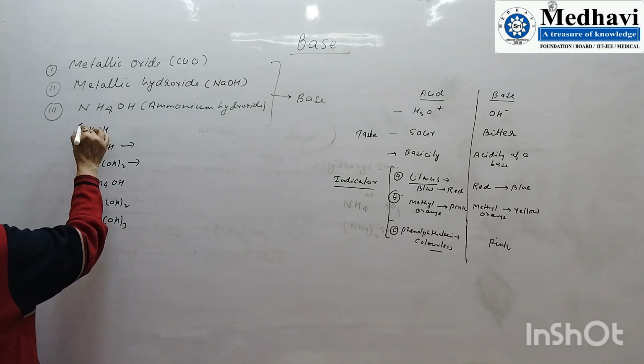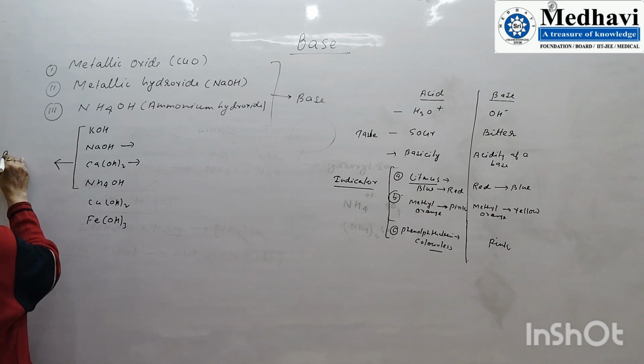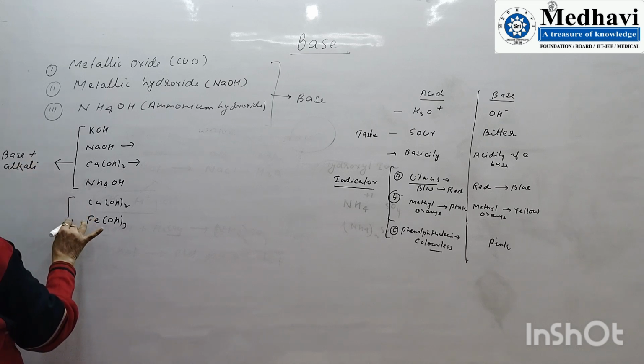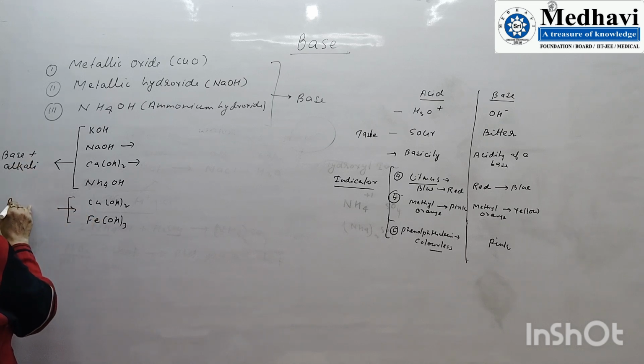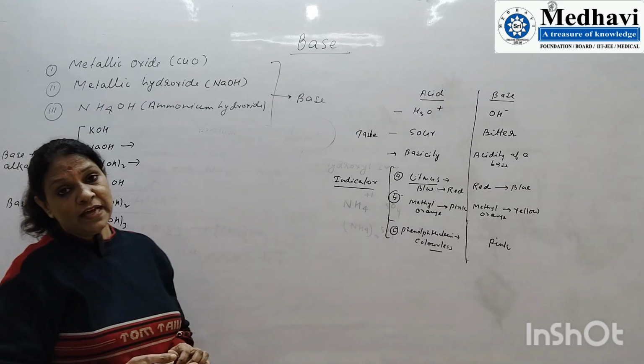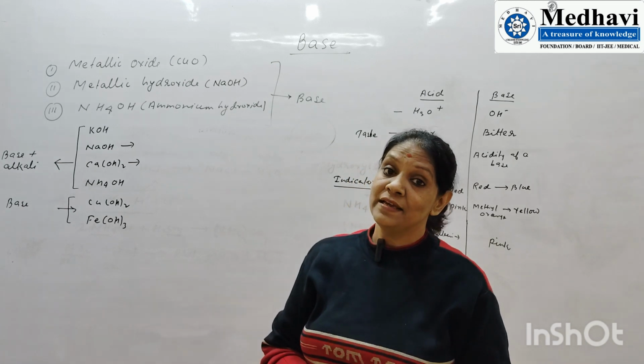Here these four compounds are bases that have been given another name, alkali, and the last two are only bases. These two are bases, not alkali. So we should know that some bases are alkali, some bases are not alkali.